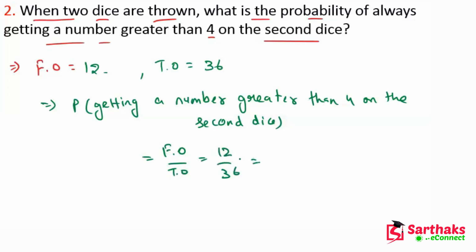If we solve this, we get 1 upon 3. What is 1 upon 3? So this is the correct answer. I hope you understand these things, my dear friends.